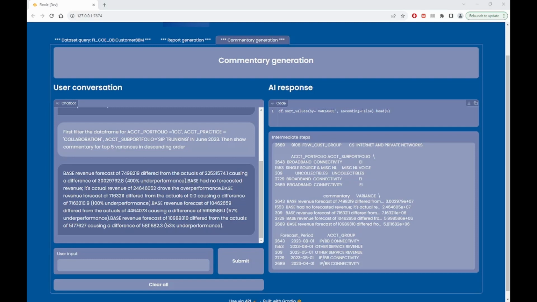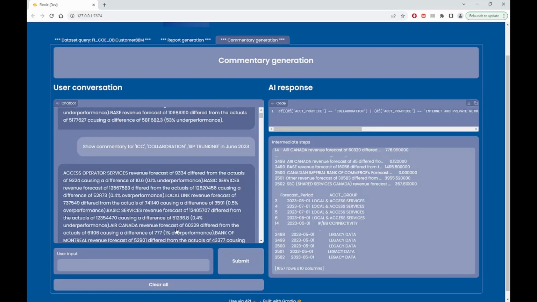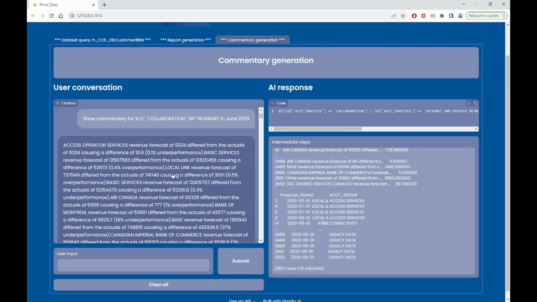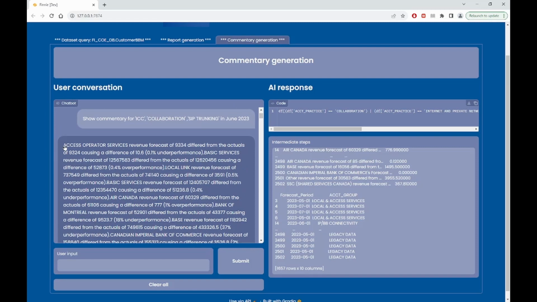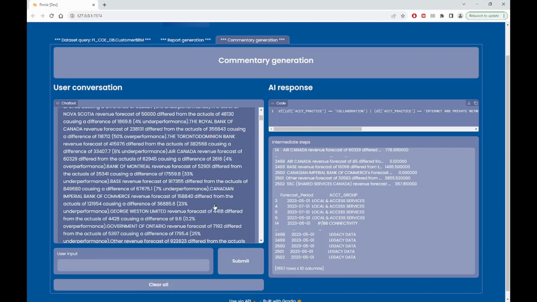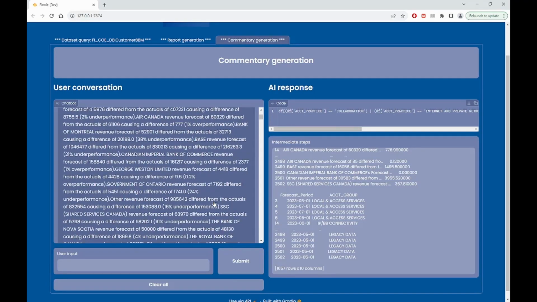So then the last question. Let's ask the same question. It's more flexible. We don't give the specific instruction, so let's see. The machine is able to fetch all the results because we don't limit it to the top five comments. So now we get all the comments about ICC collaboration, SIG trunking, success access, operator services is 0.1% underperformance, and so on. So this is a very complete explanation of the gap.